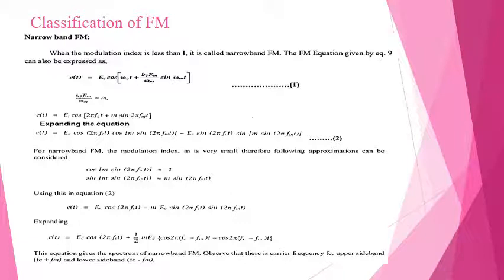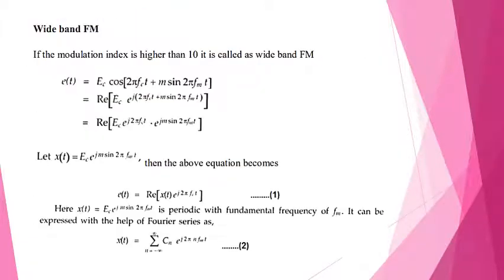Expanding this, we get e(t) = Ec cos 2πfct + (1/2) m Ec [cos 2π(fc+fm)t − cos 2π(fc−fm)t]. This equation gives the spectrum of narrowband FM, and it is represented as the upper sideband fc plus fm and the lower sideband fc minus fm. Next we are going to see the wideband FM.